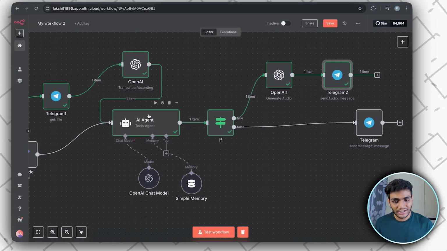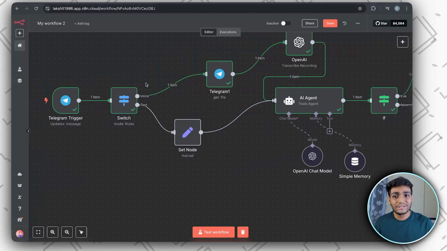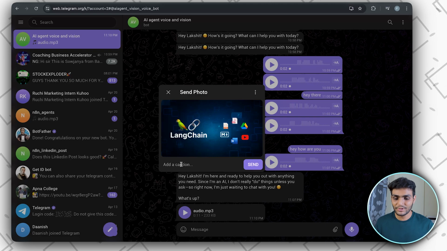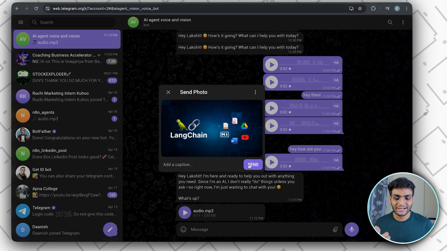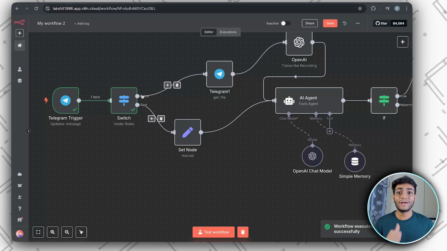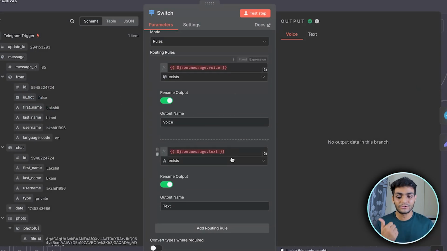So let's go for the image part. For that, I think you got it right. We need another switch which will identify if it is a voice, text, or image. So for that, let's send the image first. You can see we are sending this image. Let's not write anything first. Let's send it. So now, as you can see, we got the image. Inside the switch, it failed because it is neither a voice nor a text.